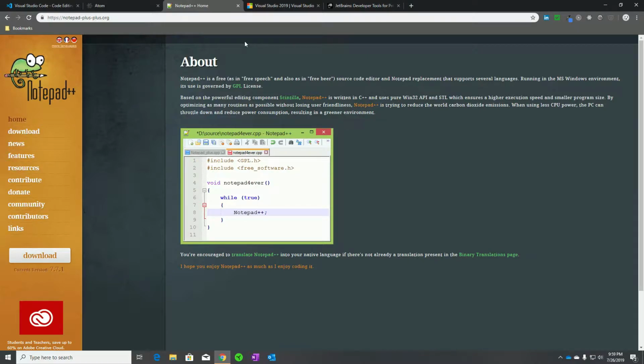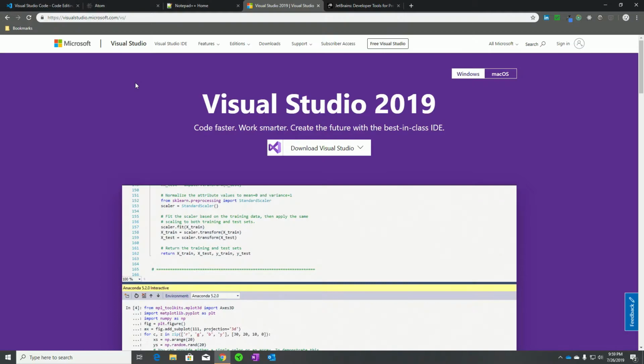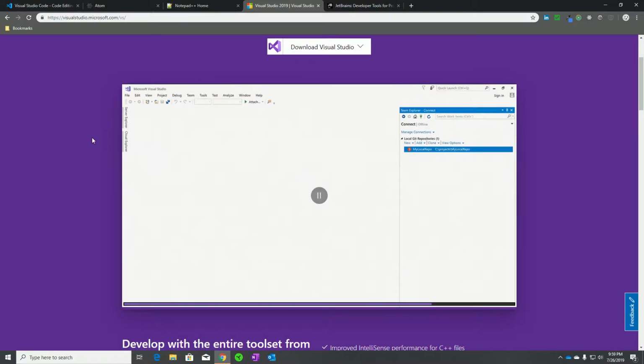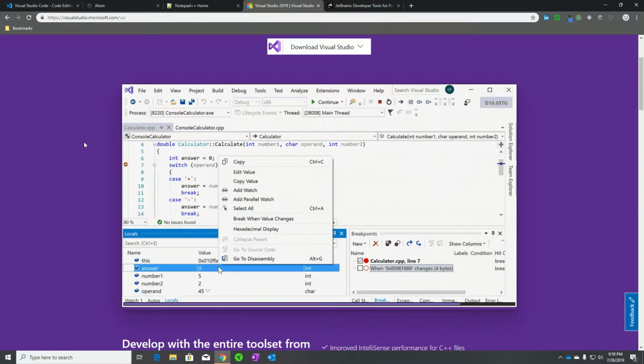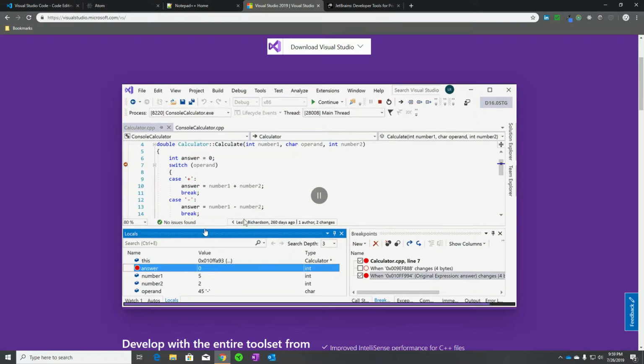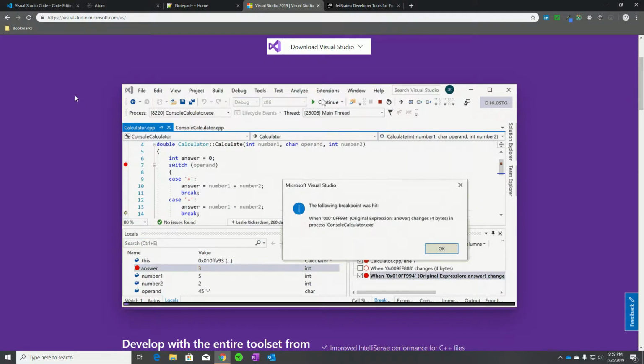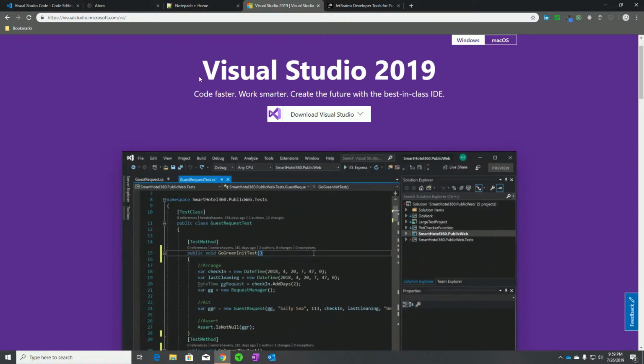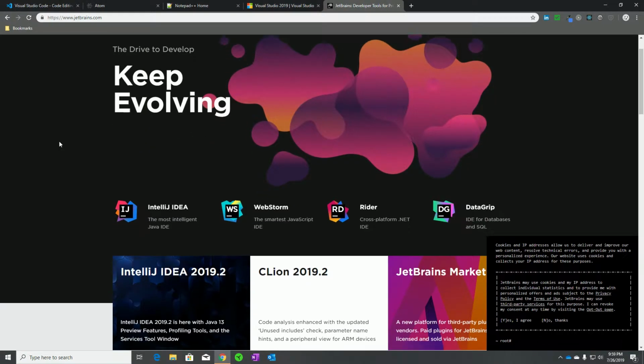And then you have this one, also made by Microsoft, Visual Studio 2019. Visual Studio Code and Visual Studio 2019 are two different things. Visual Studio 2019 has a lot more to it, as you can see here with this nice little GIF they have on their website. There's a lot more going on. I don't even know what half that stuff is. Also, Visual Studio 2019 you would have to pay for, whereas Visual Studio Code, Atom, and Notepad++ are all free.